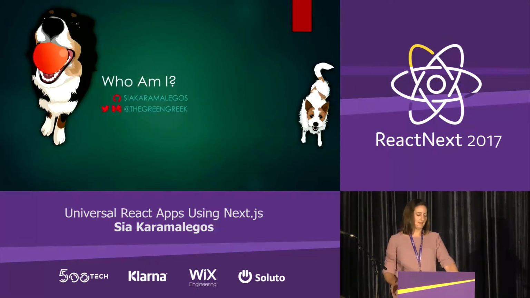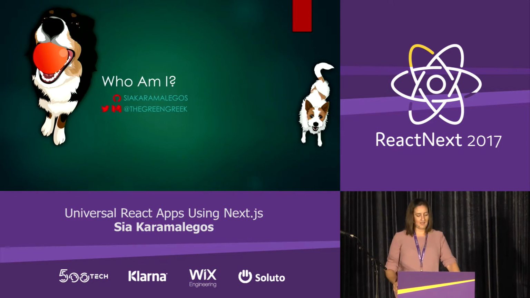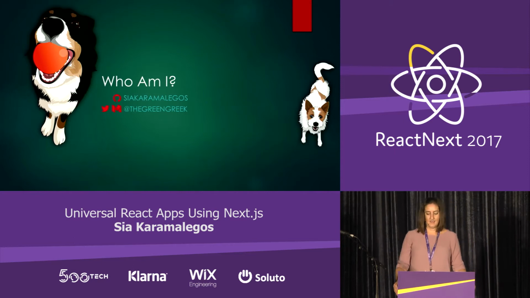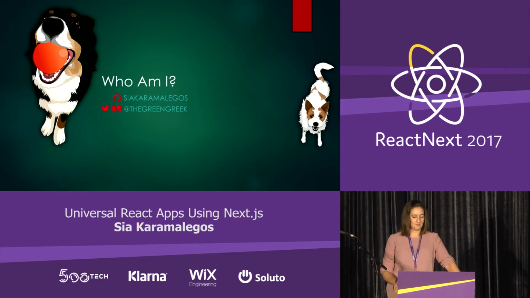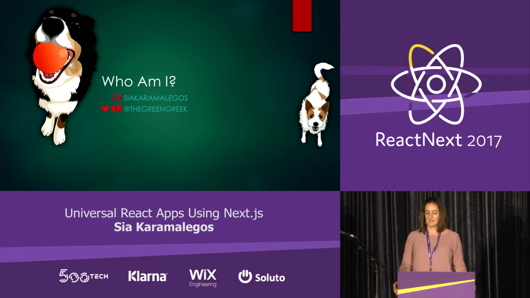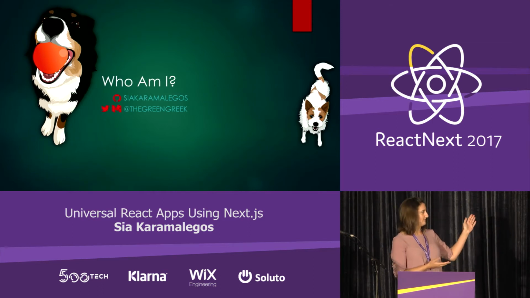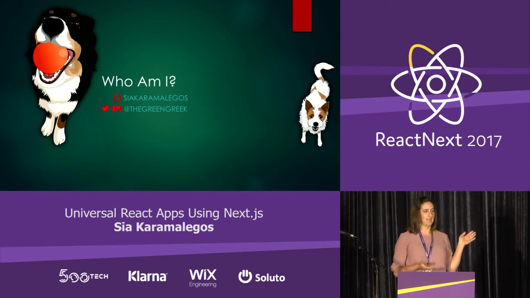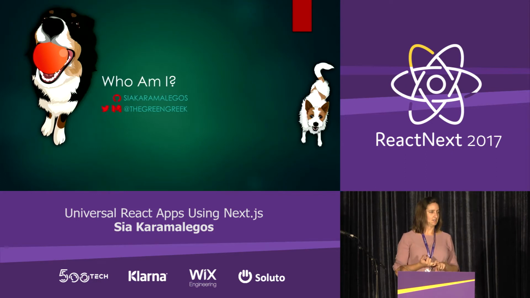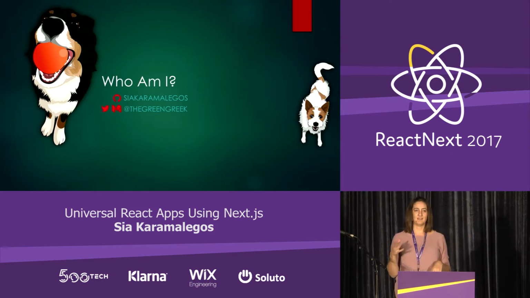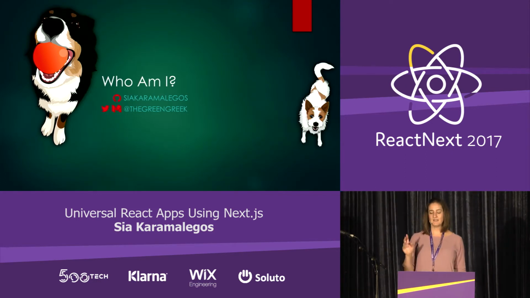So who am I? My name is Karamalegos, clearly. And you can read my bio, so I won't repeat that. But in a nutshell, I'm a developer in New Orleans, Louisiana, and I love building things that help people make their lives easier. I also love teaching people, so that's why I speak. Also, these are my dogs, Priscilla and Harry, and I have stickers of them, so if you love dogs and stickers, just come find me sometime today and I will give you one. And you don't even have to talk to me about things. You can just be like, I want stickers.